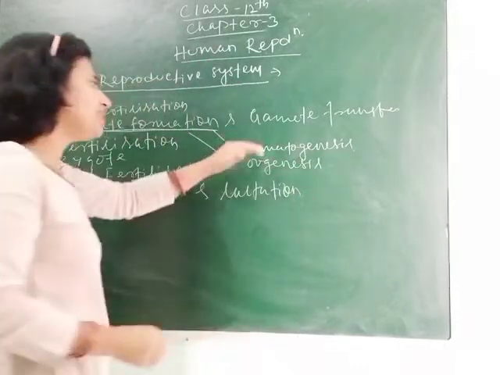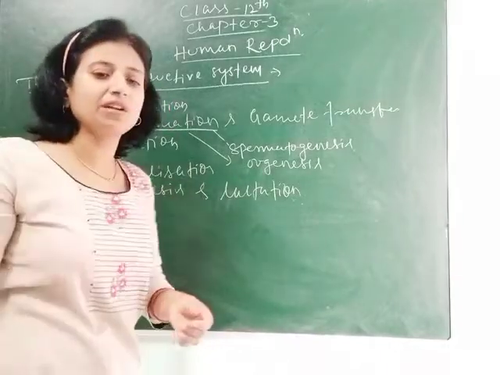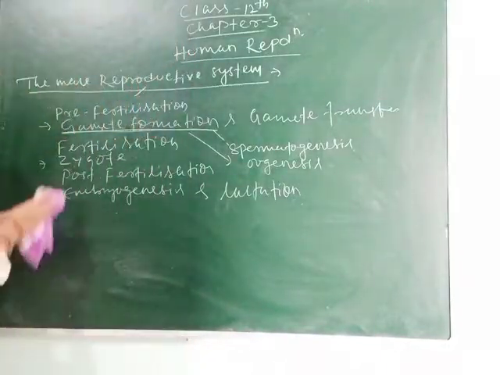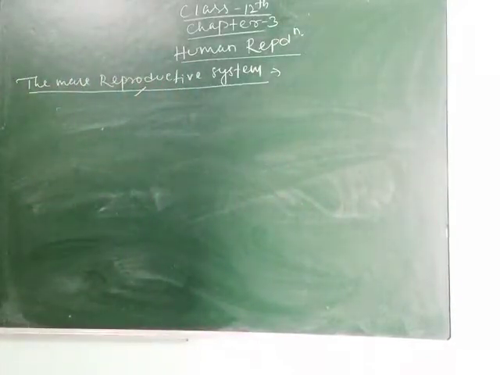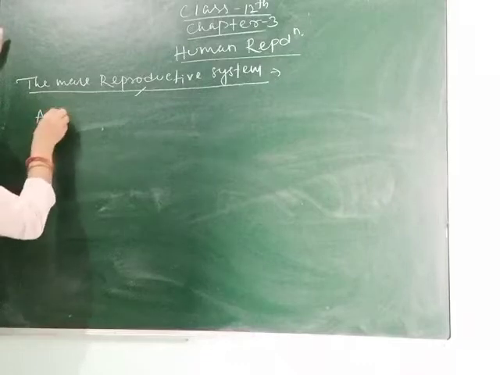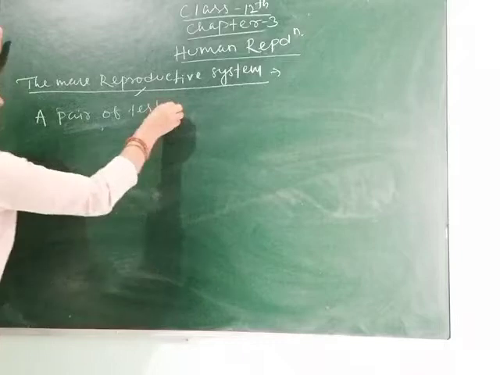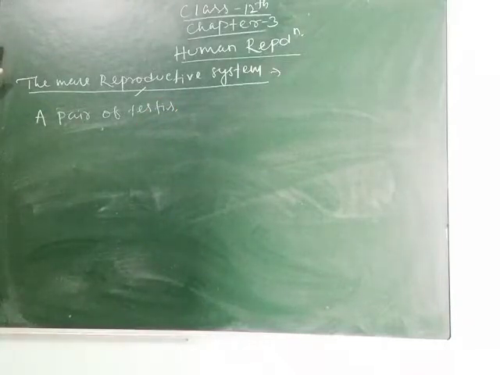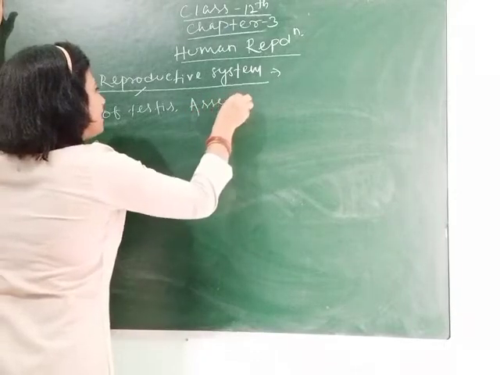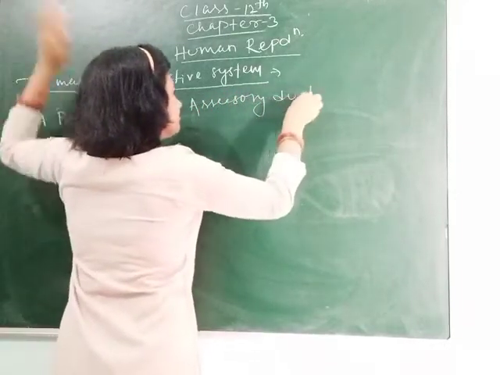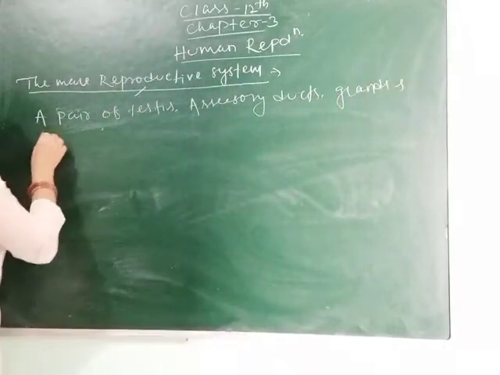So students, before we study spermatogenesis and oogenesis, let's study the male reproductive system. What does the male reproductive system consist of? It consists of a pair of testes, then accessory ducts, glands and external genitalia.